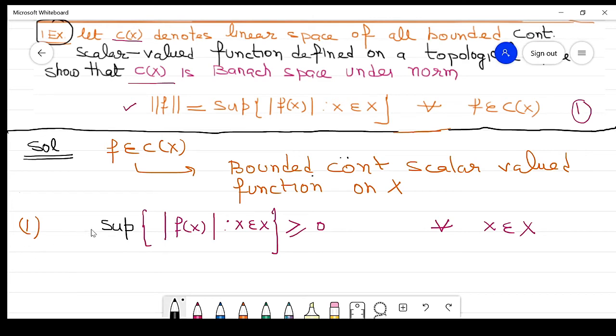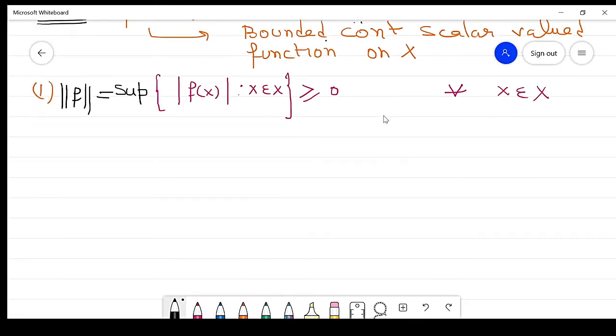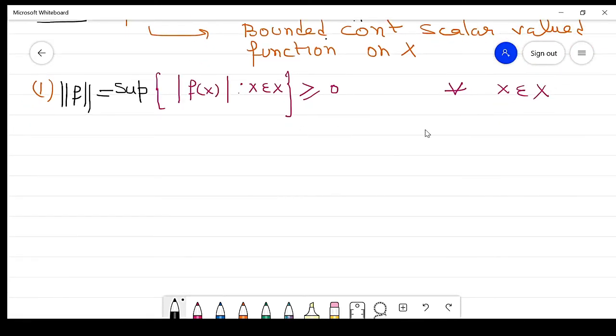Then the maximum value, meaning the supremum, of positive numbers is again positive. So what is this? This is the norm of f. So it proves the first property. Clear? To prove the first property is very easy, it is very trivial. Property number 2.